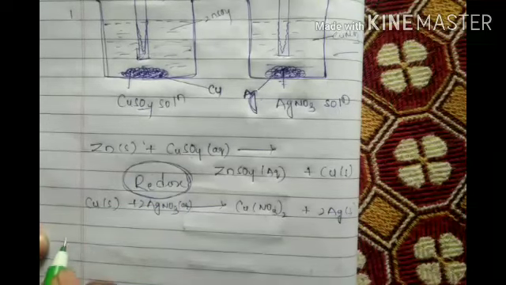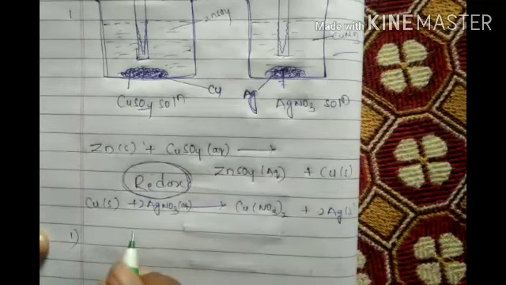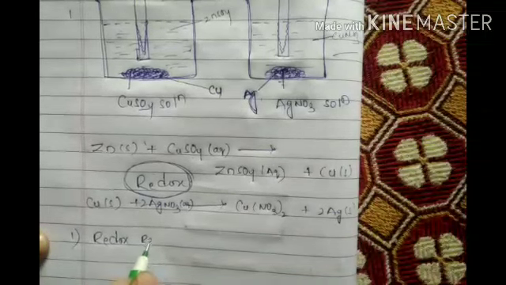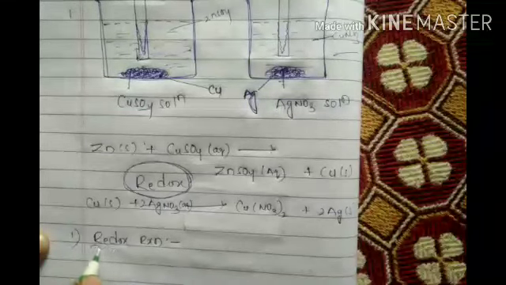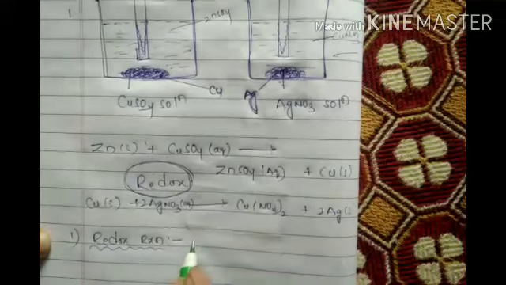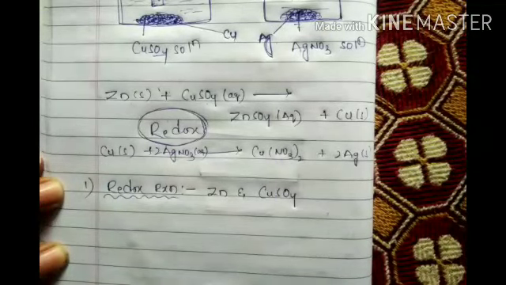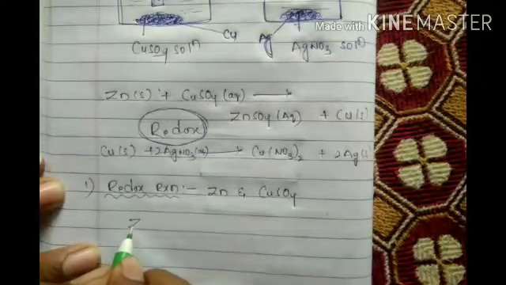Okay? Now let's take the first point, redox reaction in galvanic cell. In a galvanic cell, zinc and CuSO4. Now I will write the reactions.